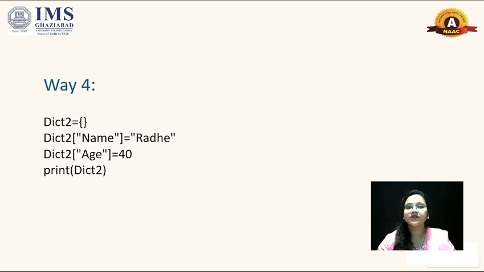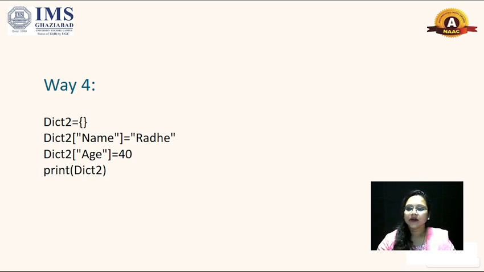Sorry, it's curly braces. Obviously, we use different parentheses, square brackets or curly braces for different data types: for list, for dictionary, or for tuple. But here I'm discussing dictionary, so we have to use only curly braces.